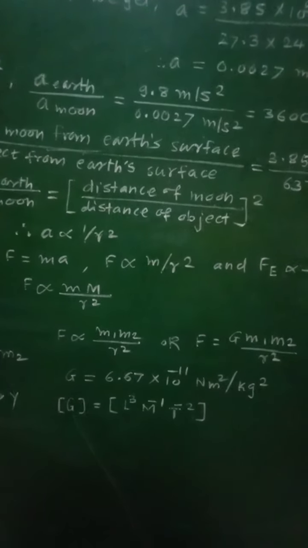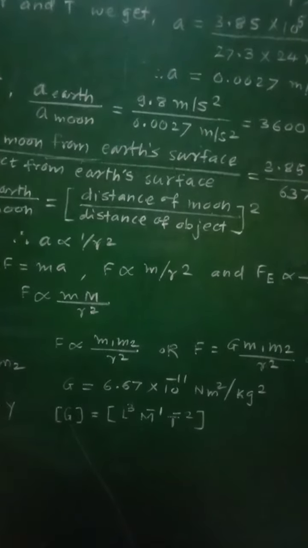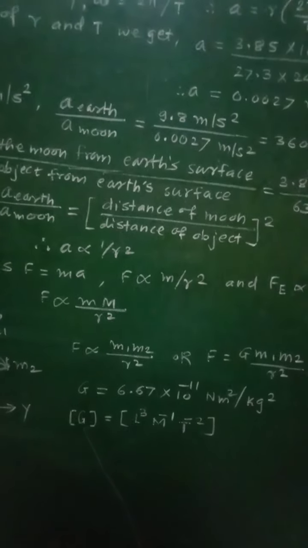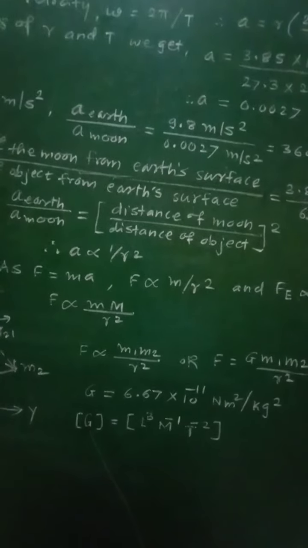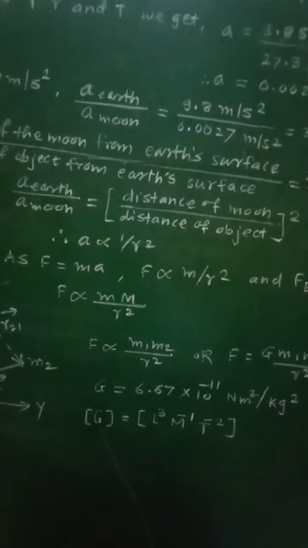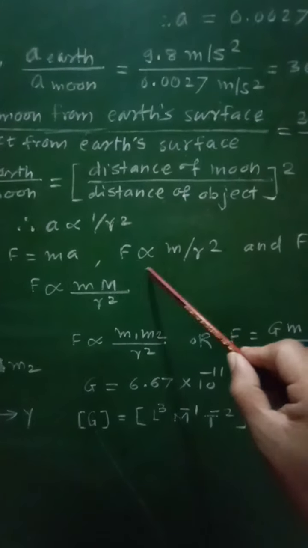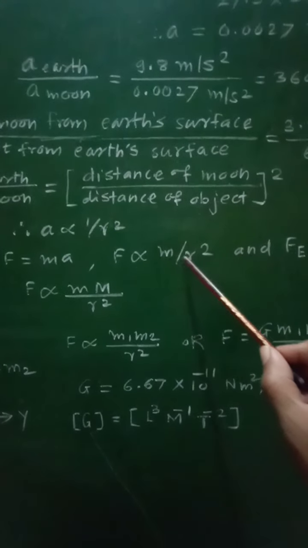So this will be the force acting on the moon or any object, and this will be the force acting on the earth, that is M by r square. Therefore, the force exerted by the earth on the object of mass m is proportional to m by r square.